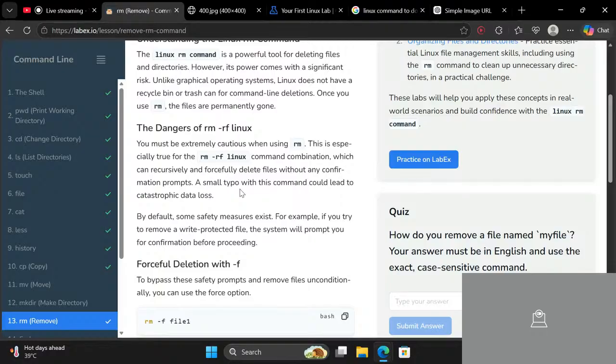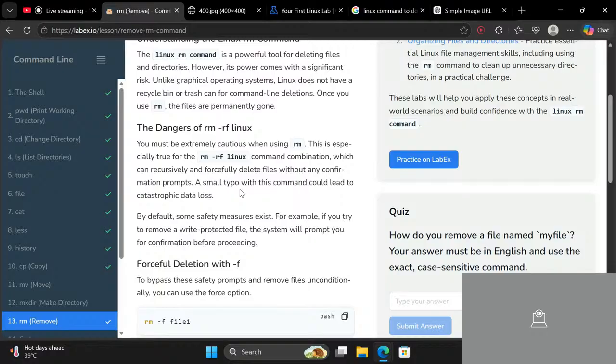Hyphen r means to check every file, every folder inside a particular folder. You can see rm -rf linux here. It says rm remove, and hyphen r means everything inside that linux folder. The r flag will delete everything inside the linux folder.